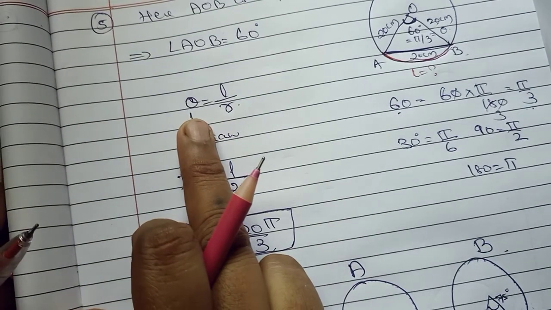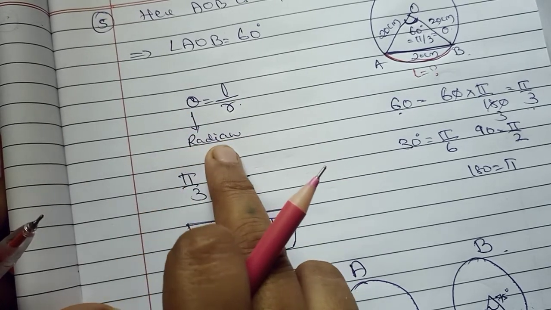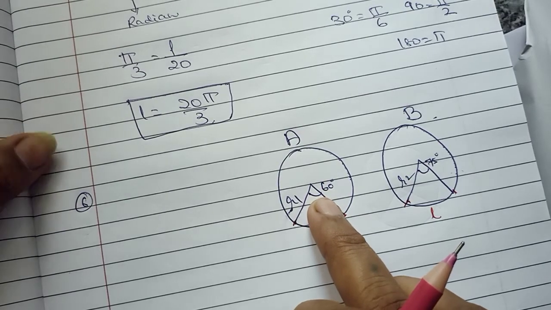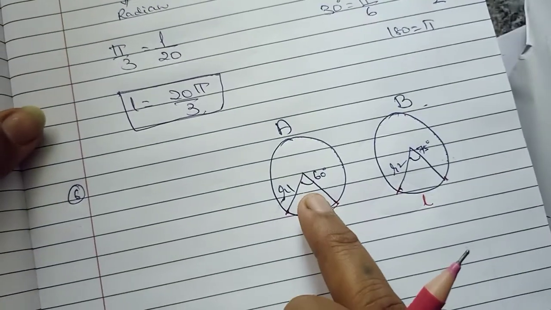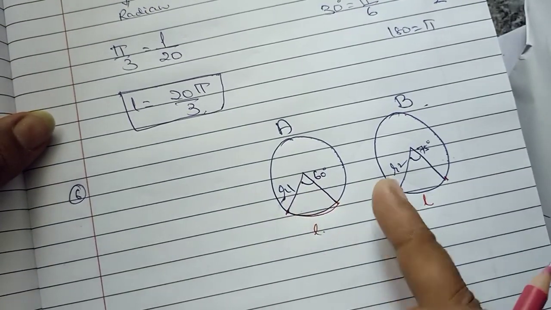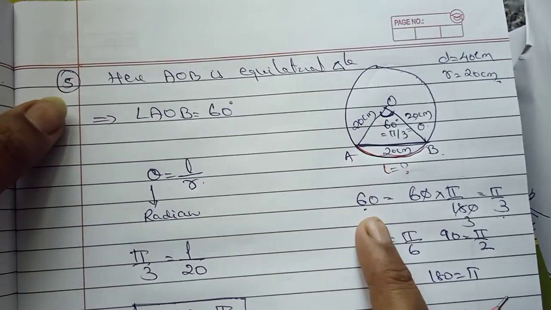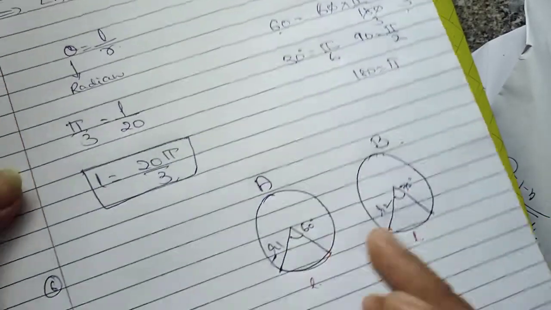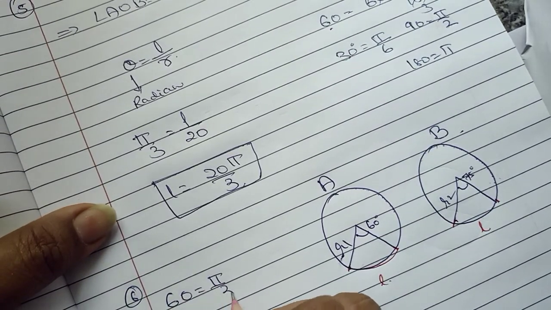This is the relation. But for this theta, it should be in radian measure, but we have theta in degree measure. So first, if I want to use this formula, I have to convert this 60 to radian measure. And we already converted it in the previous question, the fifth question. 60 degrees is equal to pi upon 3. So directly I will write here 60 equal to pi upon 3.